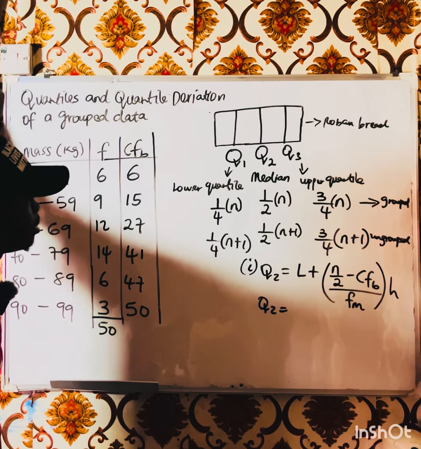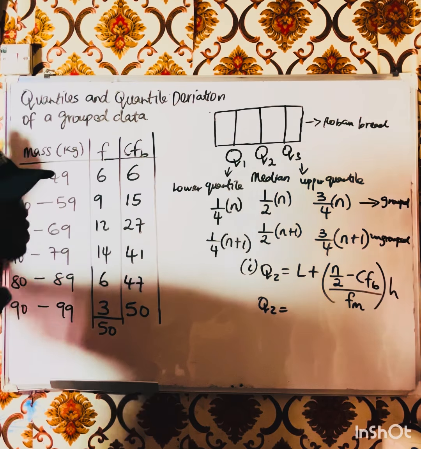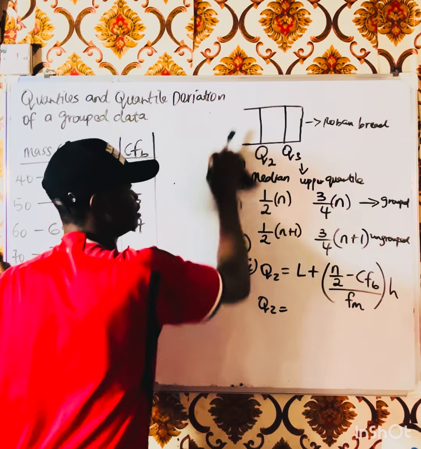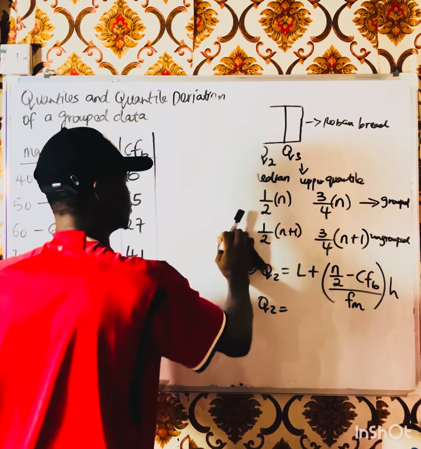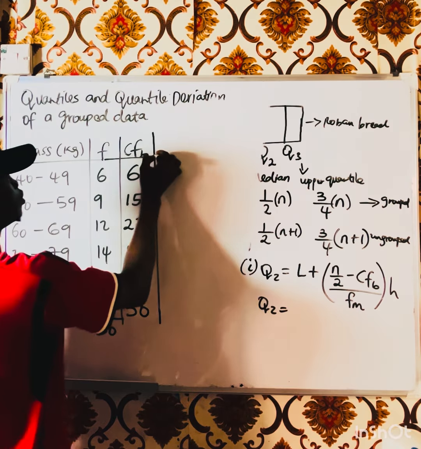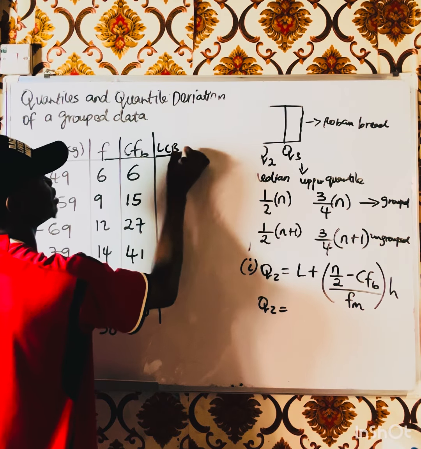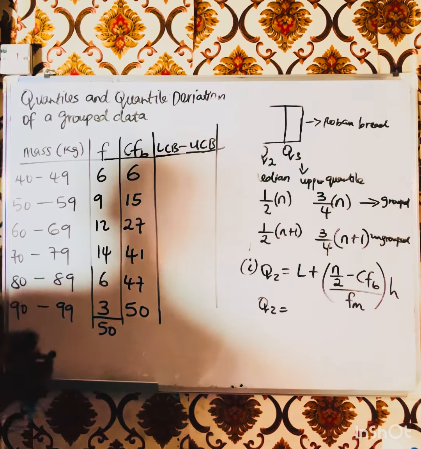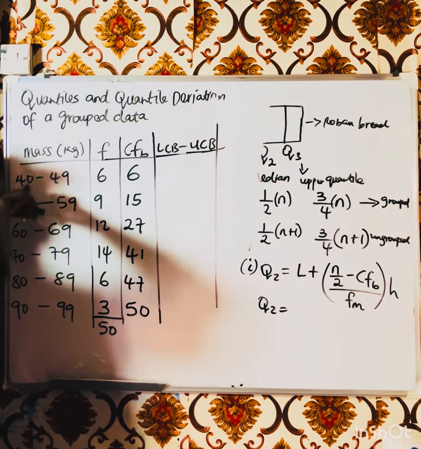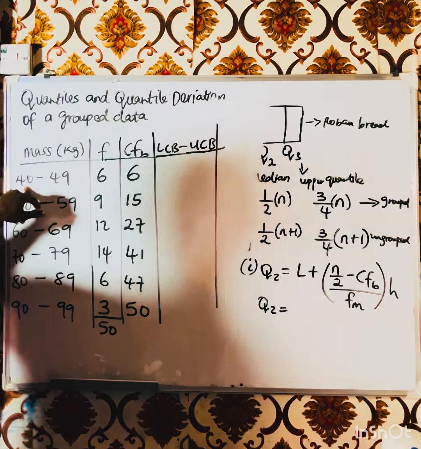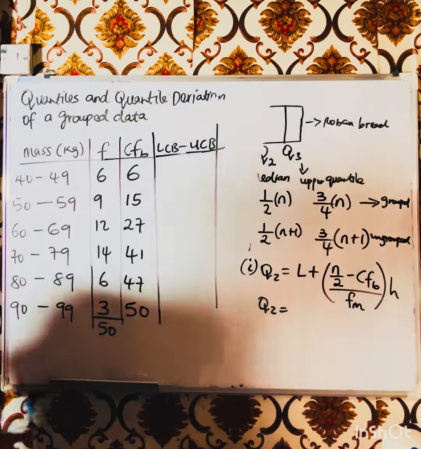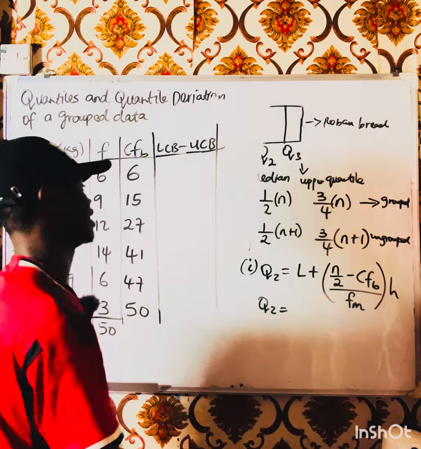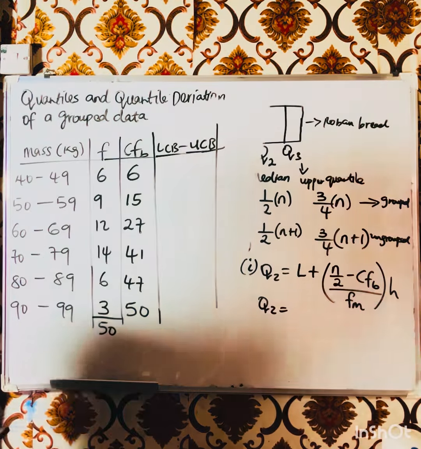What are we looking for now? Our class boundary, right? So please permit me to clean some of this. In this class boundary, we have what we call our lower class boundary and our upper class boundary. Lower class boundary, how will you find it? Just subtract 0.5 from this 40, and then add 0.5 to this 1. That's how to get your class boundary. There's no two ways about it.